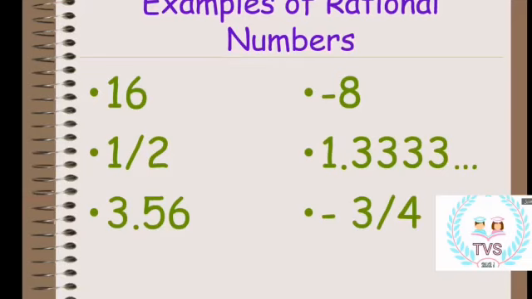Okay, irrational numbers are numbers that never have an end. They are the numbers that never have an end, like the non-perfect square roots and pi. Okay, we will explain it later.